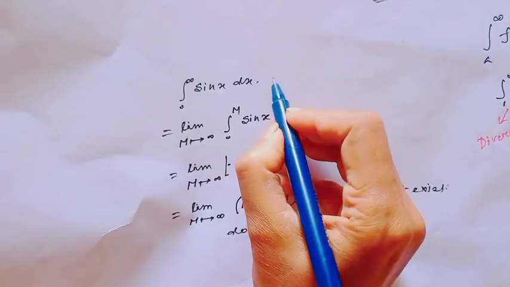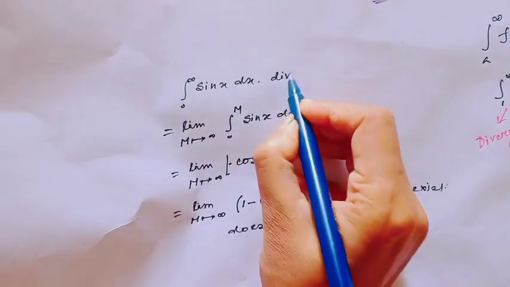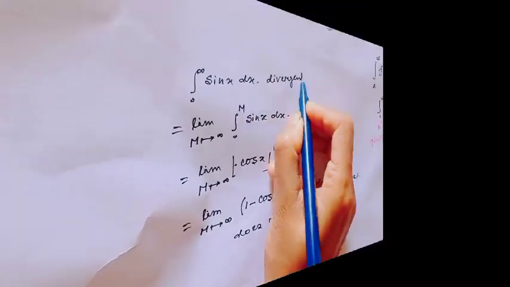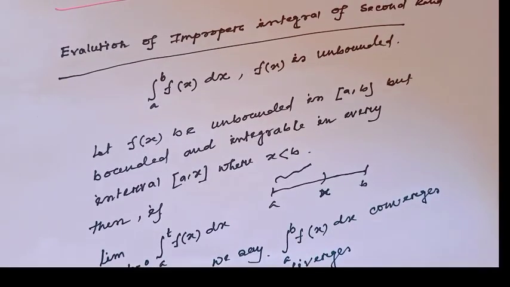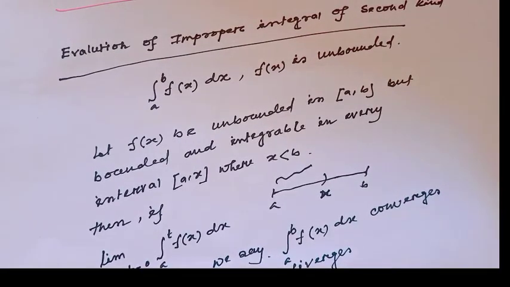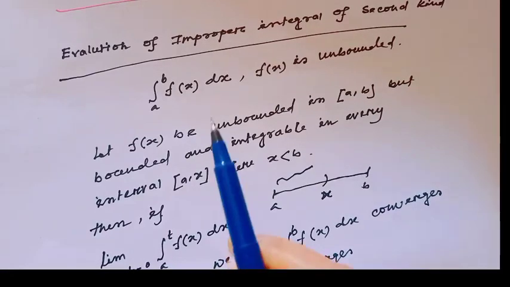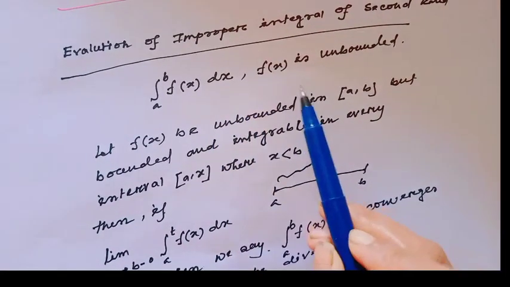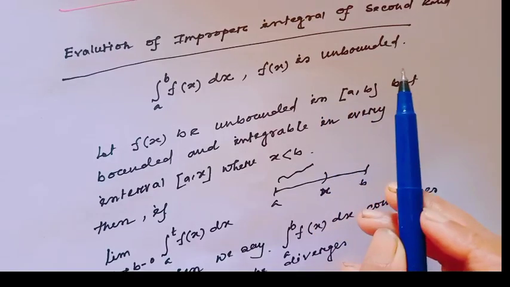Therefore, this improper integral is divergent. Now let us evaluate the improper integral of the second kind, the integration a to b f(x) dx, where obviously the function f(x) is unbounded.